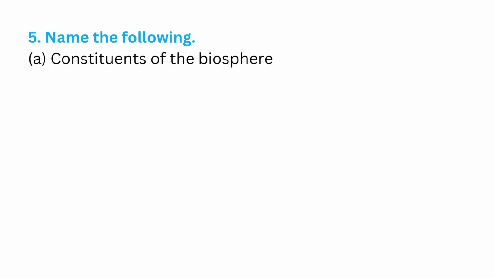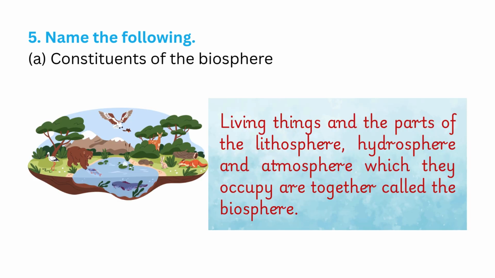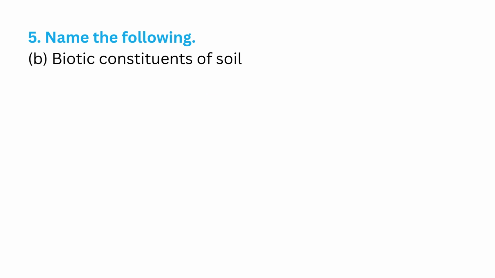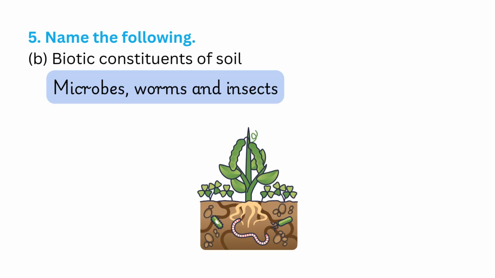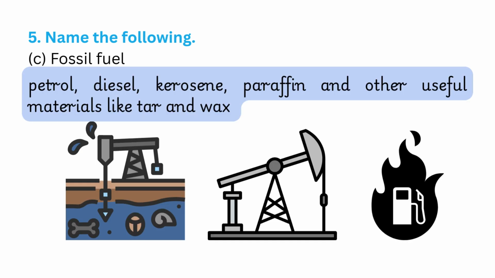Fifth question. Name the following. A. Constituents of the biosphere. Living things and the parts of the lithosphere, hydrosphere and atmosphere which they occupy are together called the biosphere. Biotic constituents of soil. Microbes, worms and insects. Fossil fuel. Petrol, diesel, kerosene, paraffin, and other useful materials like tar and wax.